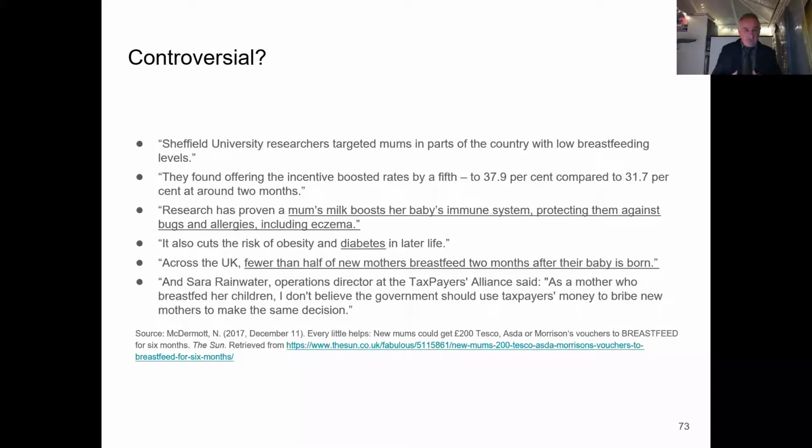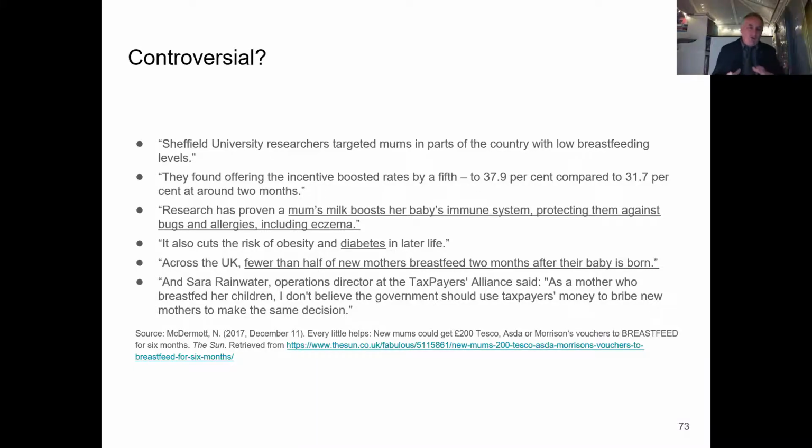We know that research shows that mum's milk boosts her baby's immune system, protecting them against bugs and allergies, including eczema. We know it cuts the risk of obesity and diabetes in later life. And we know that across the United Kingdom, fewer than half of new mothers breastfeed 2 months after their baby is born. Here's the bit where it's controversial. They have a counter argument by this lady from the Taxpayers Alliance, who says, as a mother who breastfed her children, I don't believe the government should use taxpayers' money to bribe new mothers to make the same decision.